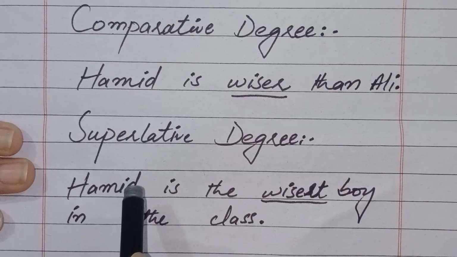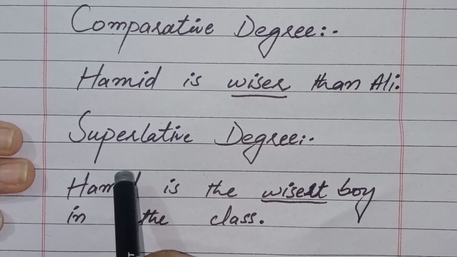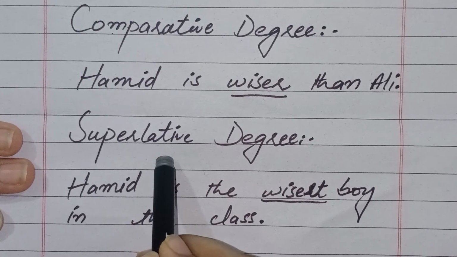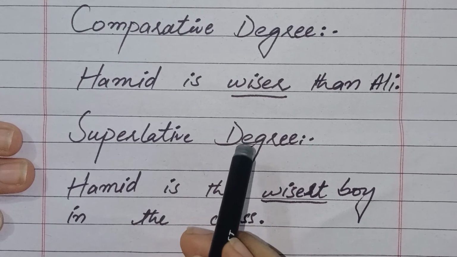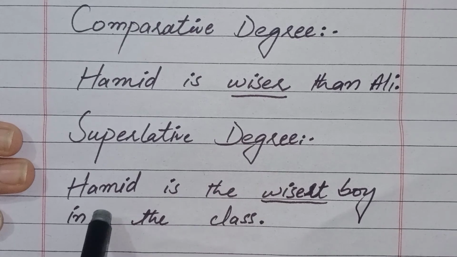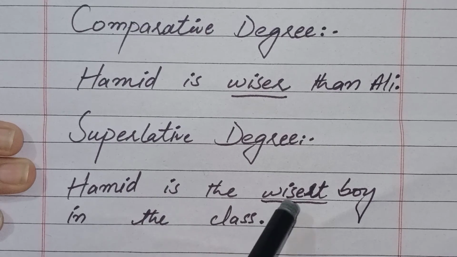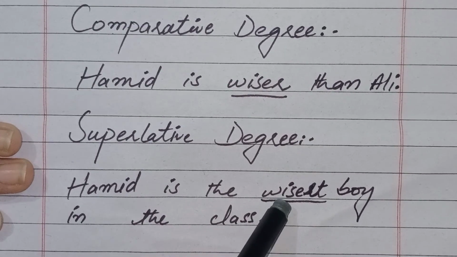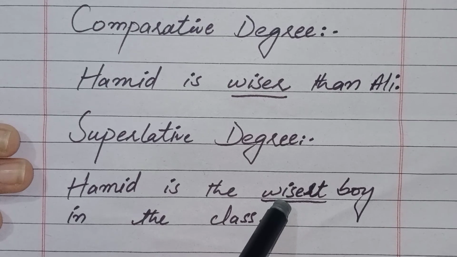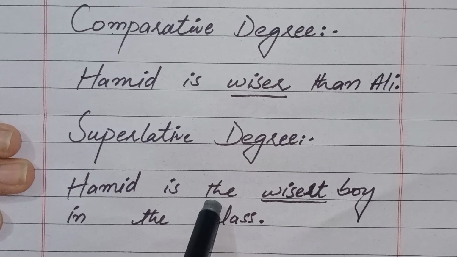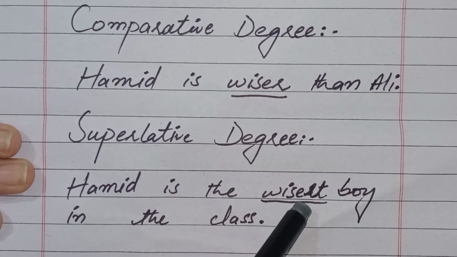Now guys, we will discuss the last degree, and that is superlative degree. Students, superlative degree shows comparison of more than two persons or things. Now move to example: Hamid is the wisest boy in the class. In this sentence, the word wisest is superlative degree. So students, keep one thing in your mind. We have to write the in front of the superlative degree.